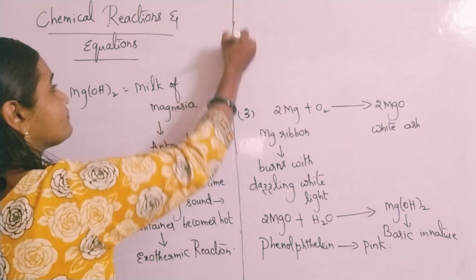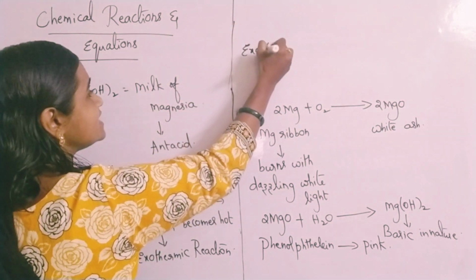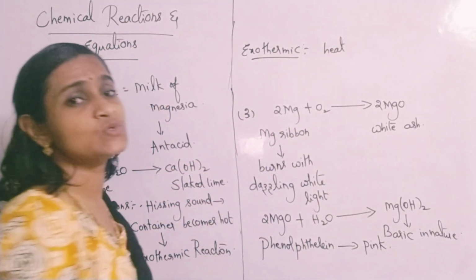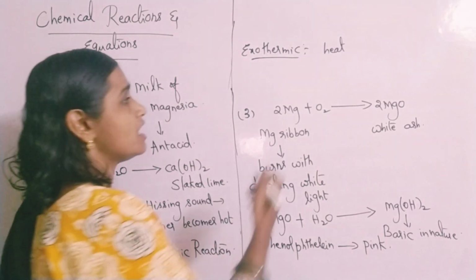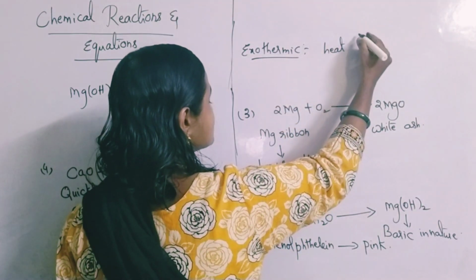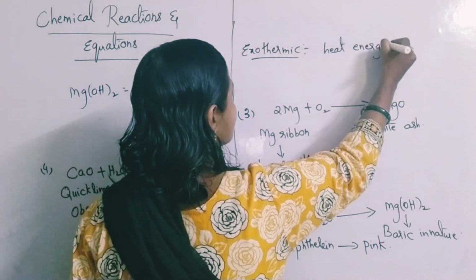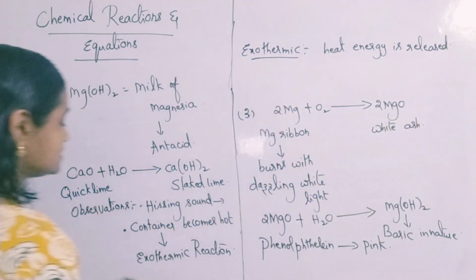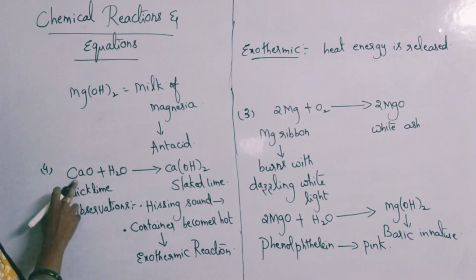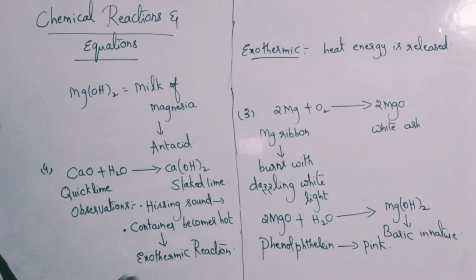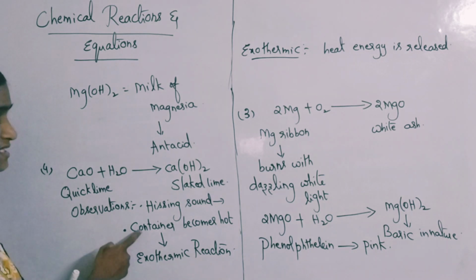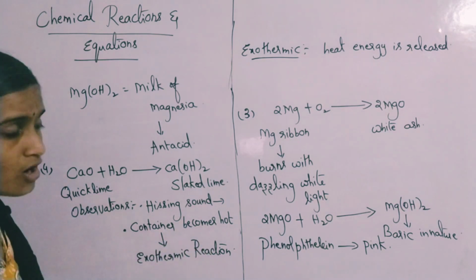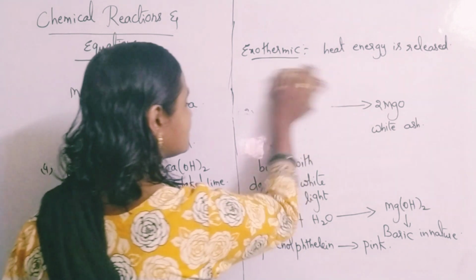Which means what? Reactions in which heat energy is released. Reactions which are associated with the release of heat energy are called exothermic reactions. Now, if heat energy is released, then you call them what? Exothermic reactions. So here, mixing of water with calcium oxide to form calcium hydroxide is an exothermic reaction. That means the test tube or the container in which the reaction has taken place will become hot, which indicates that it's an exothermic reaction.